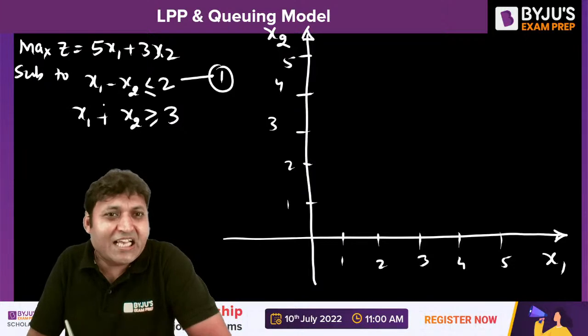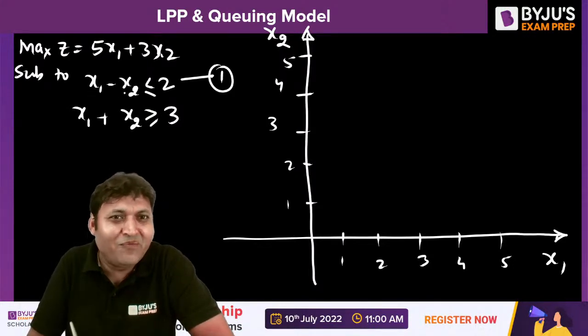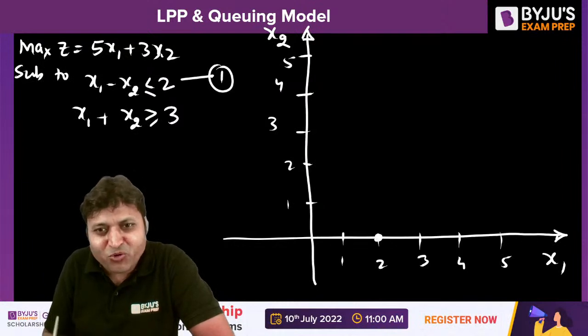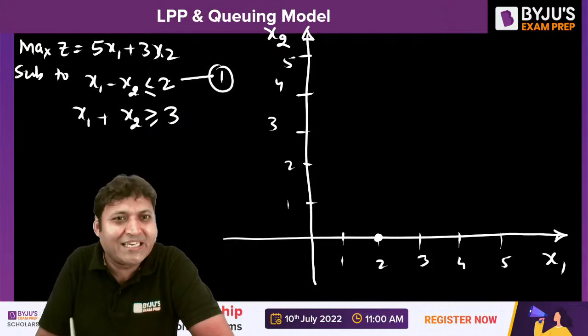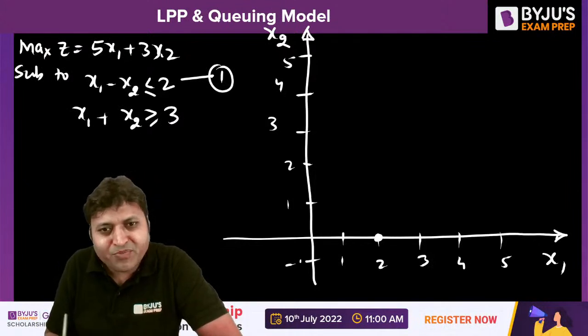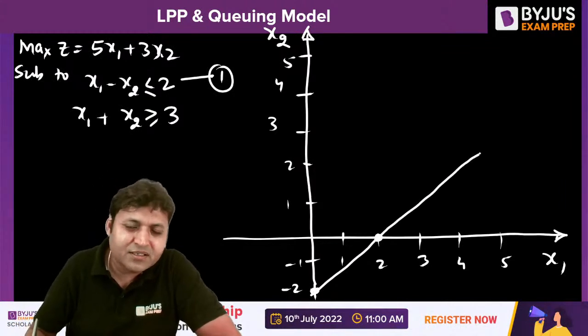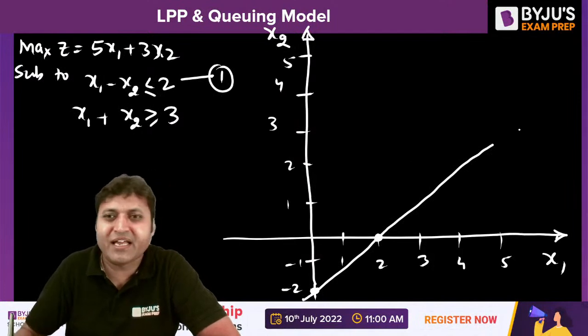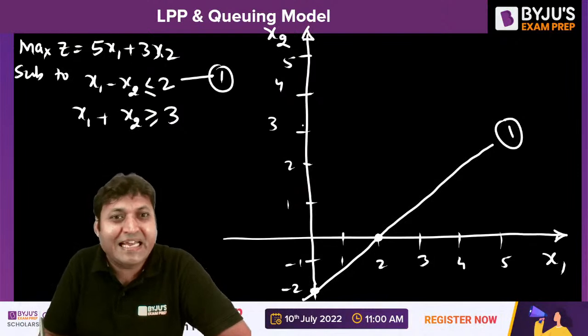If we show this constraint x1 - x2 less than 2, if we put x2 equal to 0, x1 will become 2. This will be the point. And if we put x1 equal to 0, x2 is equal to minus 2. This is the other point. So the first constraint equation is this line. Now you can check which is the region.